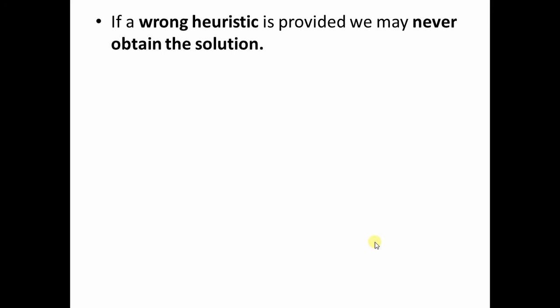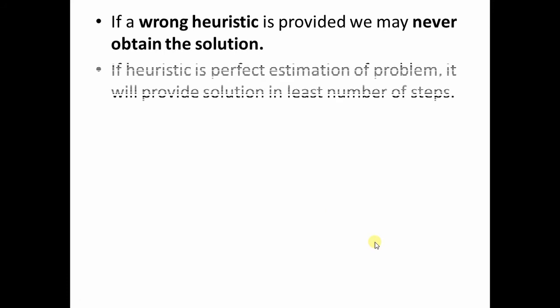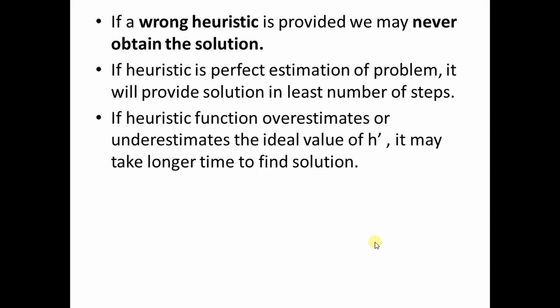Now, if a wrong heuristic is provided, we may never obtain a solution. If the heuristic is a perfect estimation of a problem, it will provide a solution in the least number of steps. That means if the heuristic is perfect, then it is going to give you almost the optimal solution. Now, if the heuristic function overestimates or underestimates the ideal value of h dash, then it may take a longer time to find a solution.